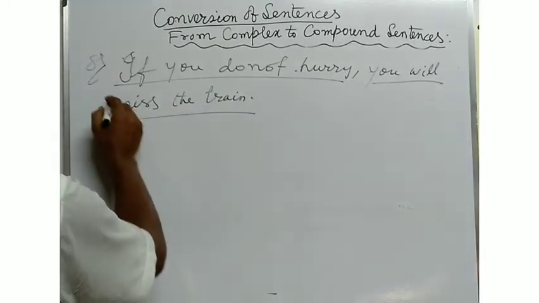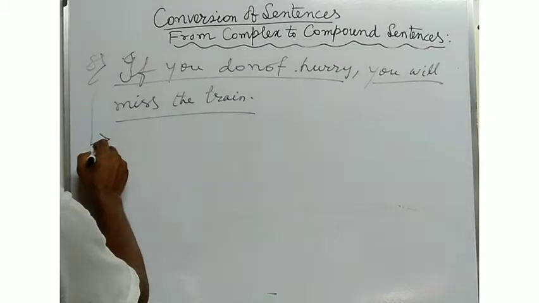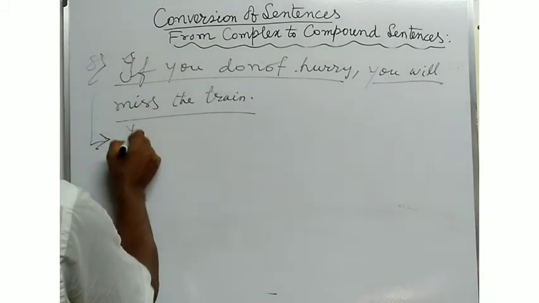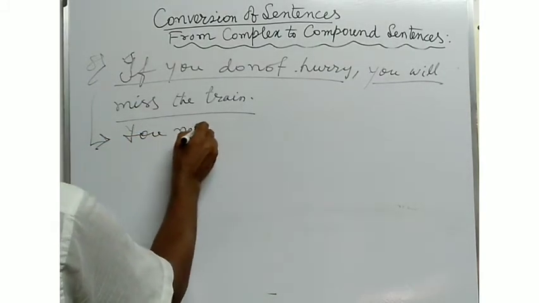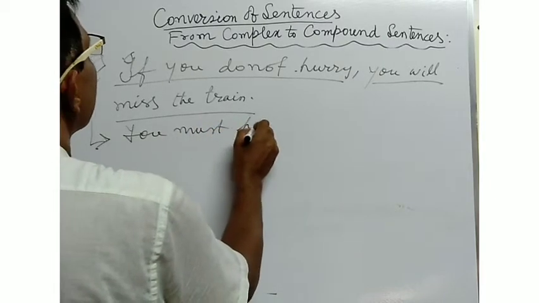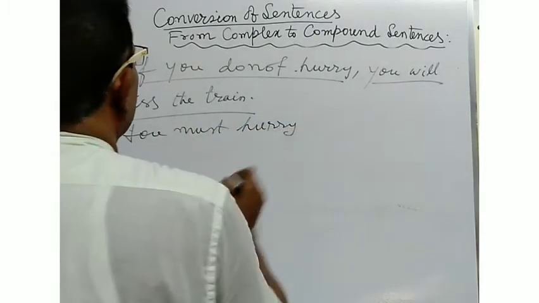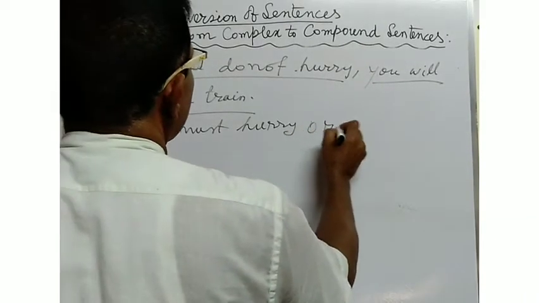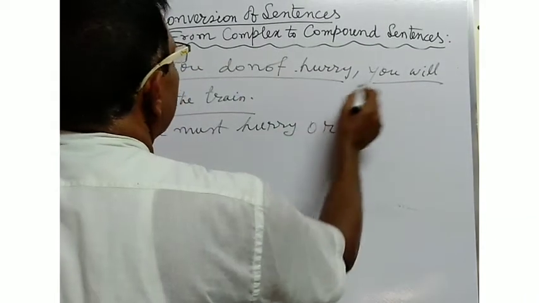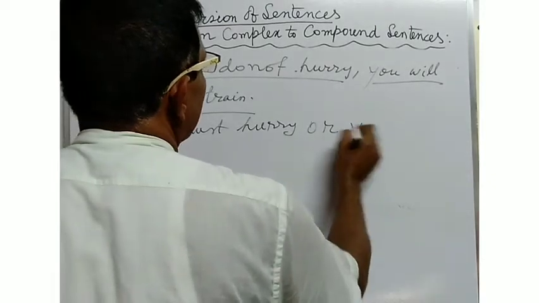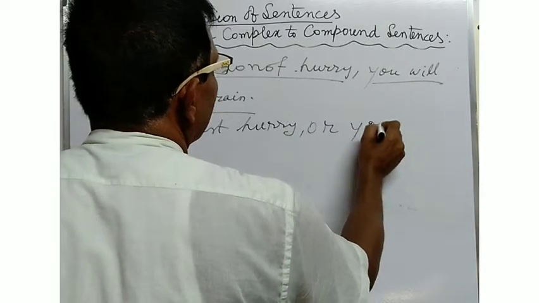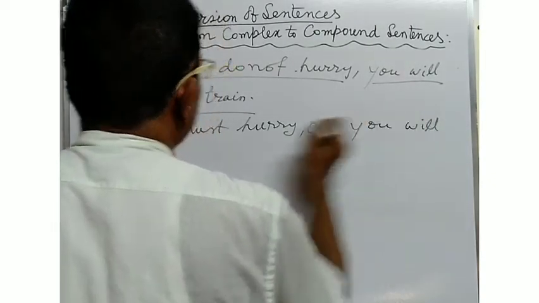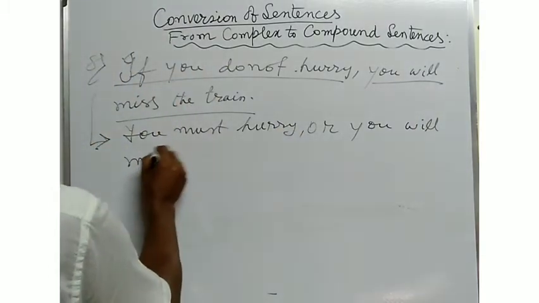You will have to convert the sentence into compound sentence in this way. Now write the answer. You must hurry, or you will miss the train.